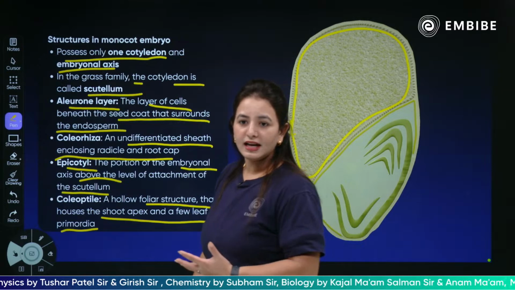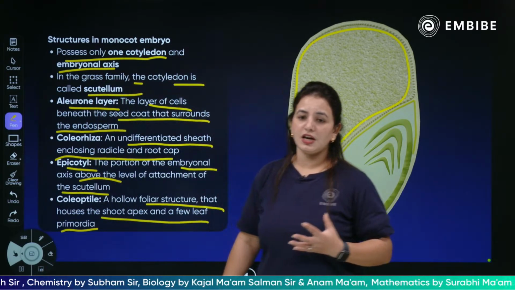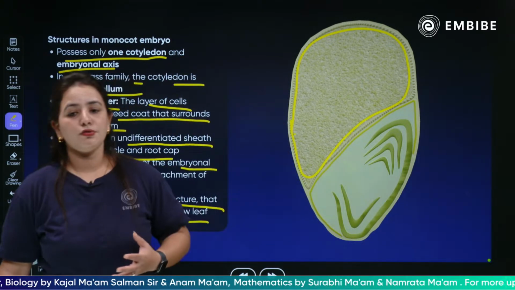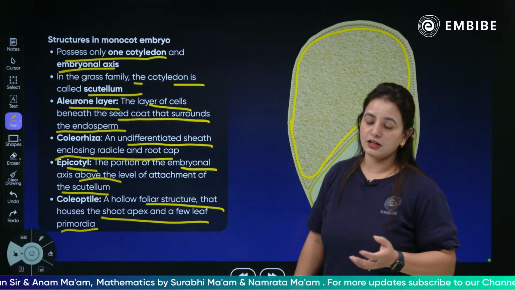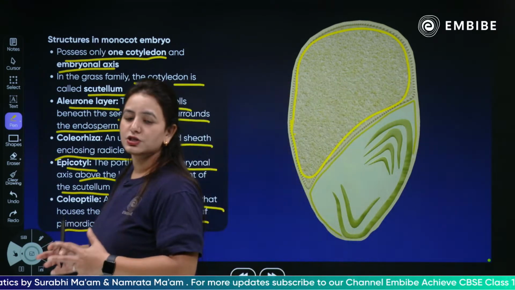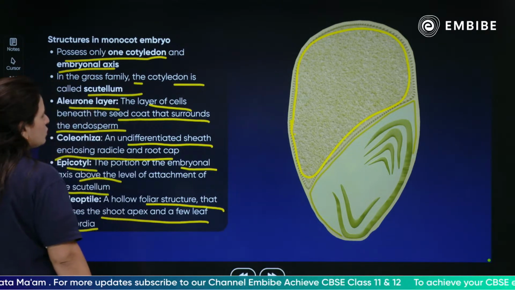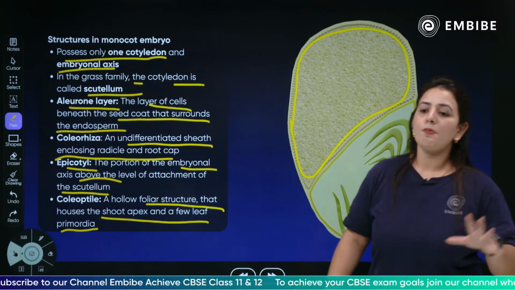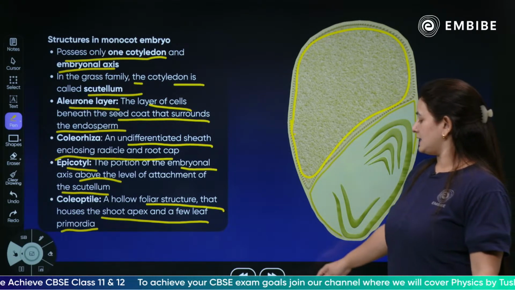The aleurone layer, which gives nourishment, is around the endosperm. The coleorhiza is an undifferentiated sheath enclosing the radicle. The epicotyl is the portion of the embryonal axis above the level of attachment of the scutellum, and the coleoptile is a leaf structure that gives rise to the leaf primordia. So these are the basic structures of the dicot and the monocot, which eventually will give rise to different parts of the plant. This is all happening after fertilization. This is how the development will take place in the post-fertilization events.